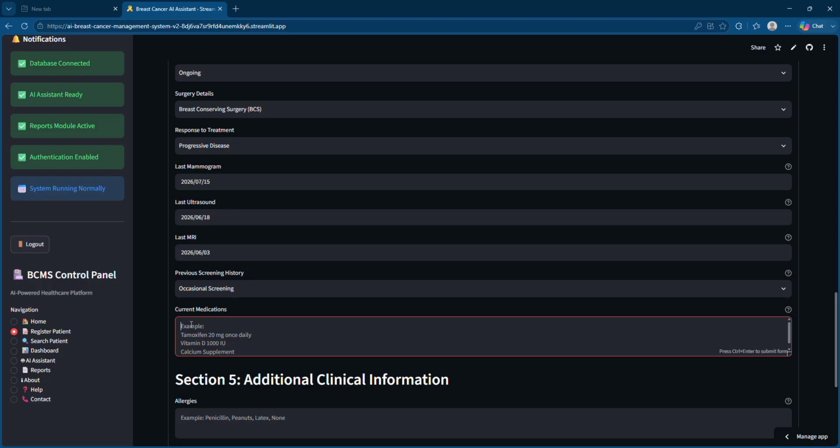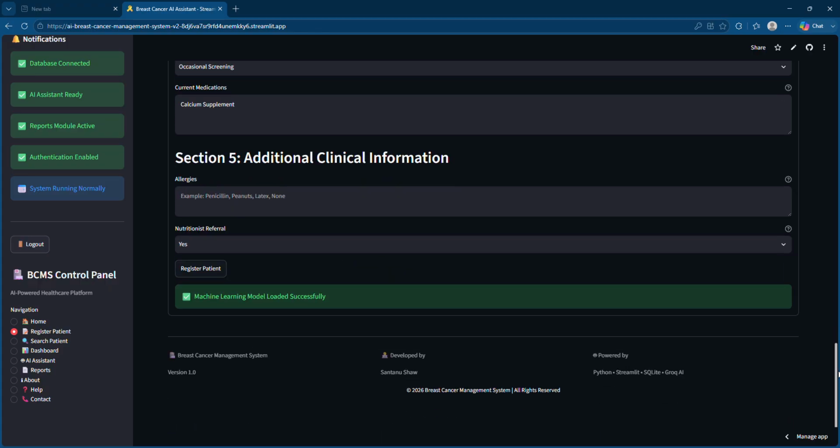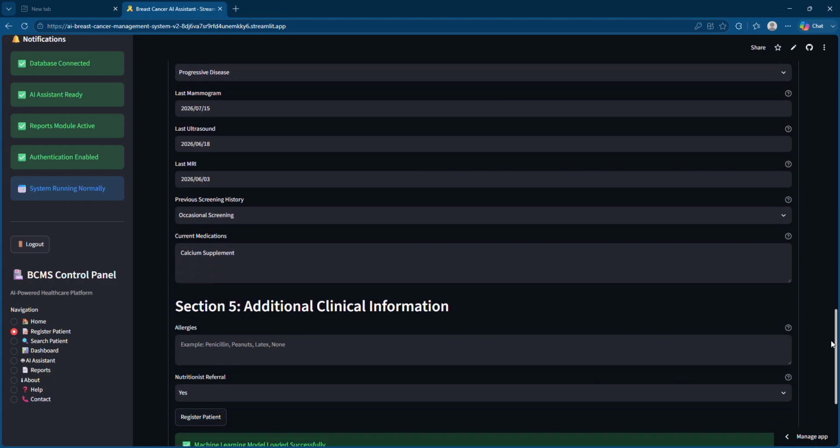You can prescribe anything, but I am giving just the basics at random. I am giving a calcium supplement. You can give any one, but for the time being I'm giving a calcium supplement. Okay, so we are finished with this section 4 part.